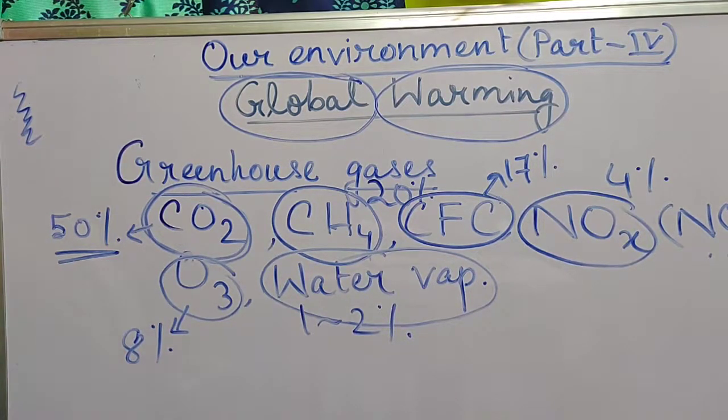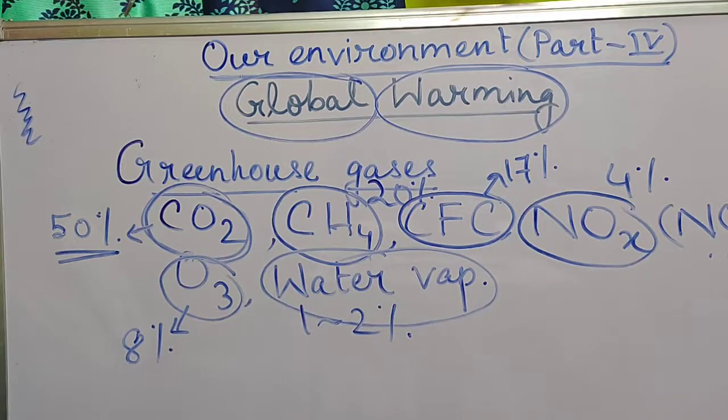So the next point is, what is the greenhouse effect? The greenhouse effect is the abnormal increase in the temperature of earth that is caused by greenhouse gases when they absorb and retain the heat, the solar radiation that is emitted by earth's surface.